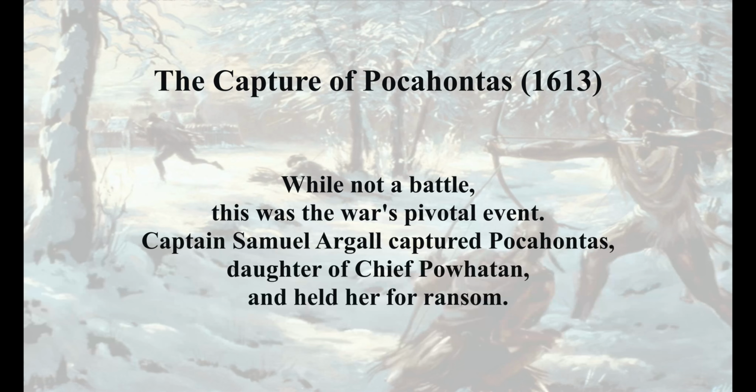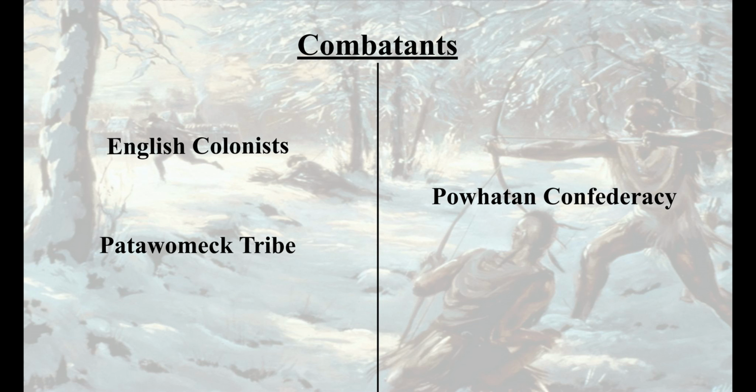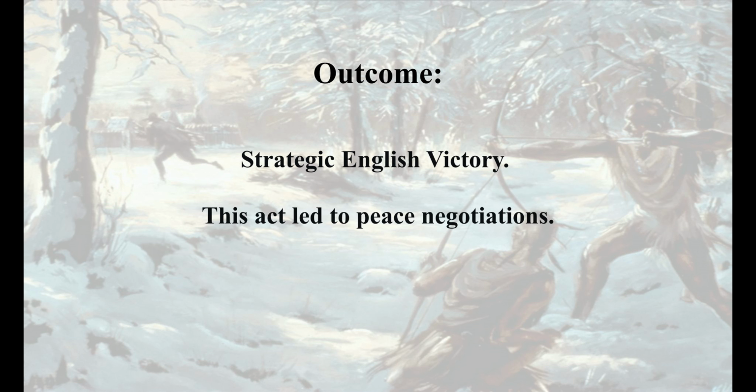Virginia. The capture of Pocahontas, 1613. While not a battle, this was the war's pivotal event. Captain Samuel Argall captured Pocahontas, daughter of Chief Powhatan, and held her for ransom. Combatants. English colonists and Patawomac tribe against Powhatan Confederacy. Outcome: strategic English victory. This act led to peace negotiations.